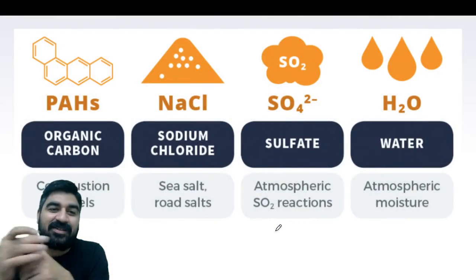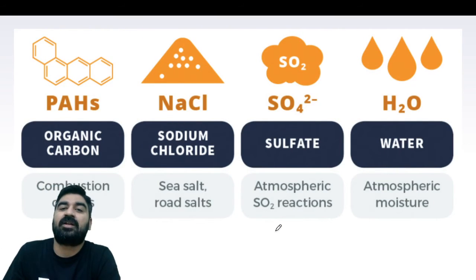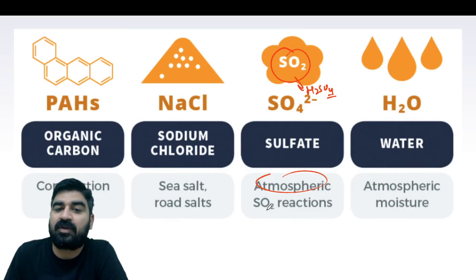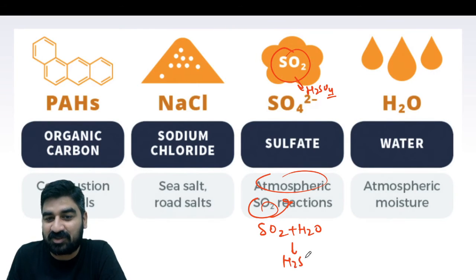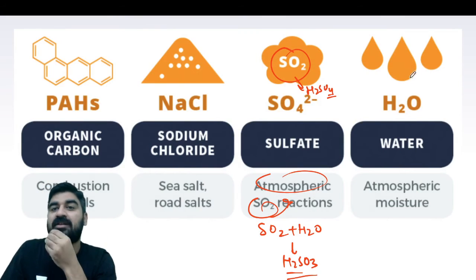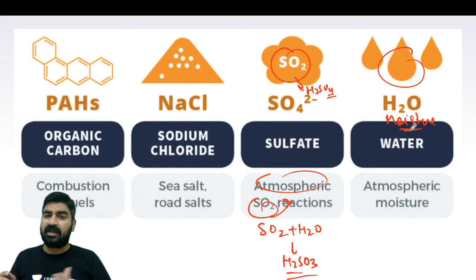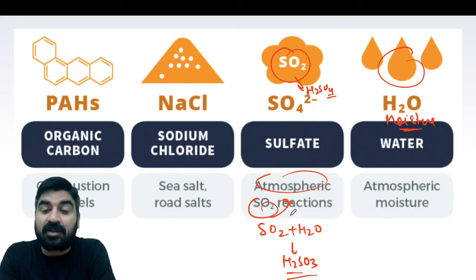Okay, guys. So we have got all these things. When there is rain, it might get converted into H2SO4. Atmospheric SO2 reacts with water, and you know this reaction, it is going to give you H2SO3, right? And this is acidic in nature. Water is present in the form of moisture. Nowadays, in Delhi NCR, we have a lot of pollution. Why? Because the air pressure is very low, and second, there is no movement in the air, right? So guys, these are the major concerns.